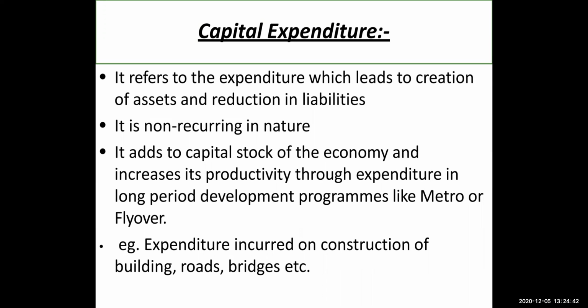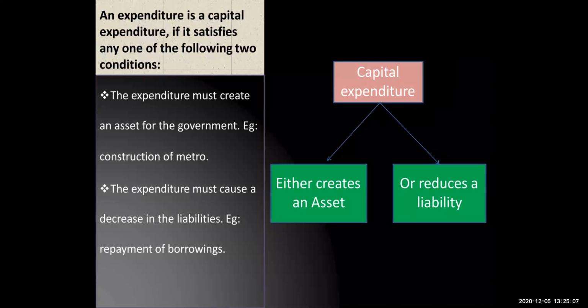It adds to capital stock of the economy and it increases its productivity through expenditure in long period development programs like we have metros or flyovers or bridges or any infrastructure. So example for this, we can take it as expenditure on construction of buildings, roads, bridges, flyovers, etc. So we can say that an expenditure is a capital expenditure if it either creates an asset or it reduces the liability.